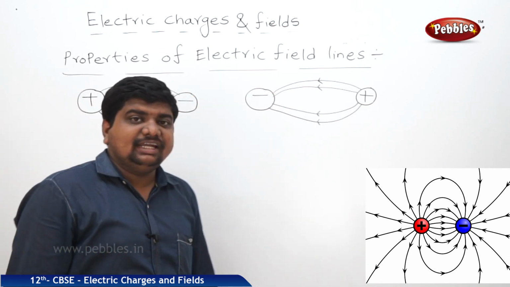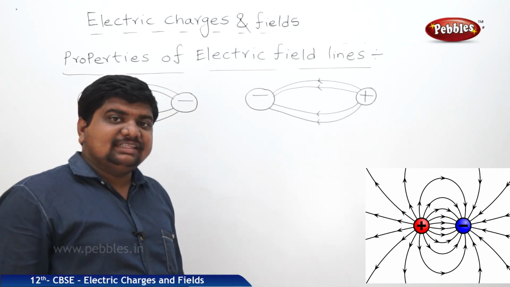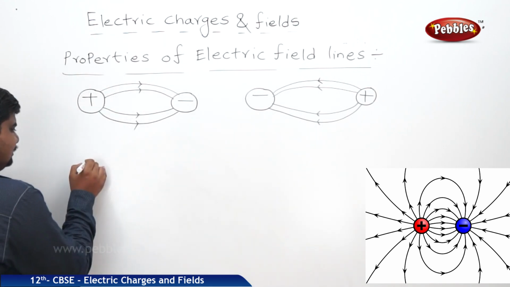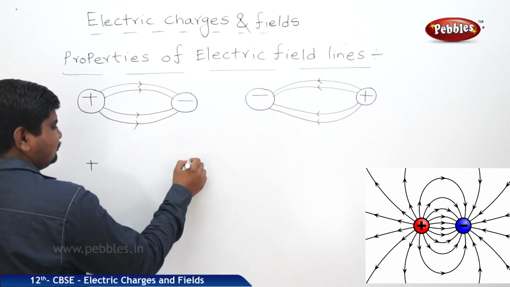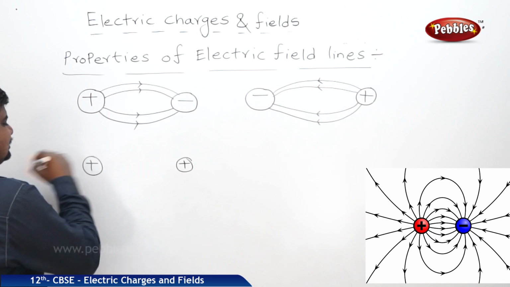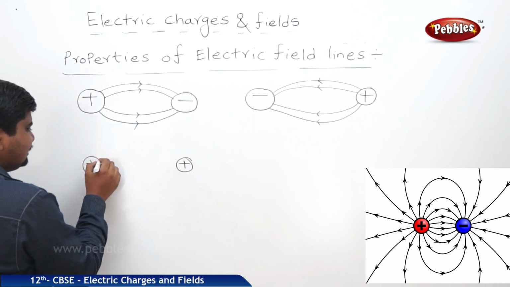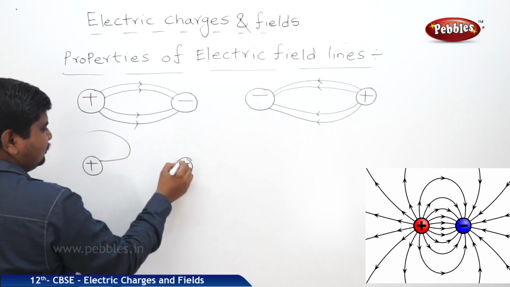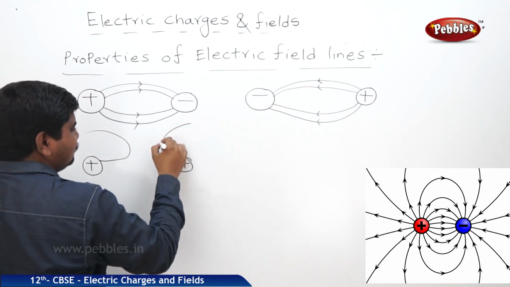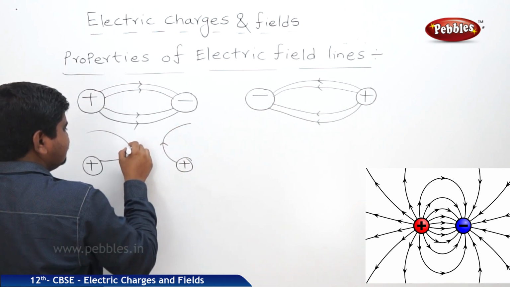But what about the field lines direction between like poles? It is like this. Suppose a positive and a positive charge are brought to a finite distance, what will the field lines be? They won't intersect with each other, and a force of repulsion takes place.